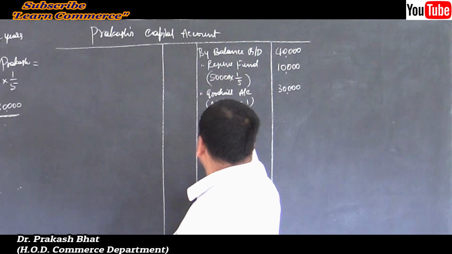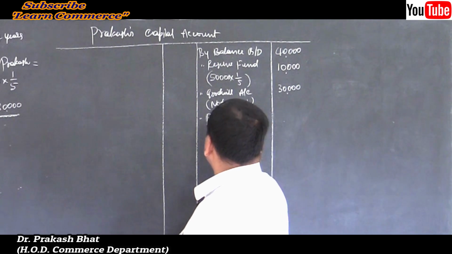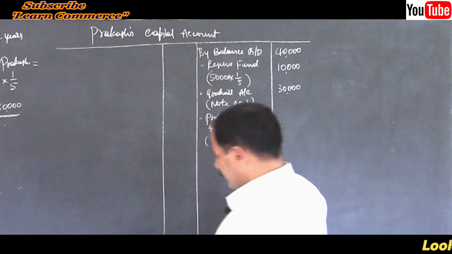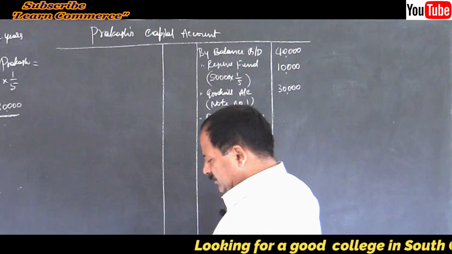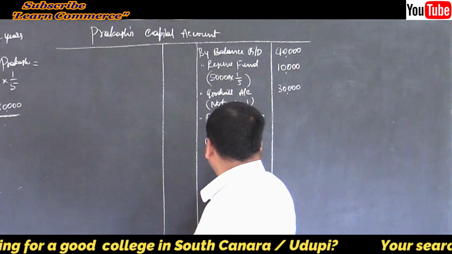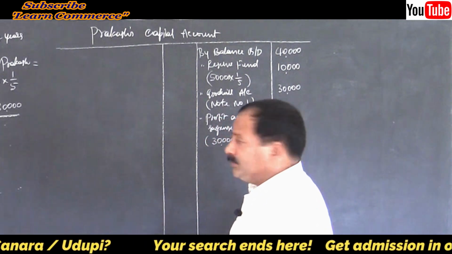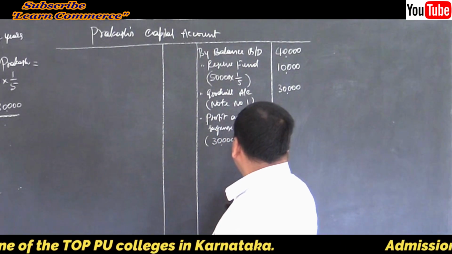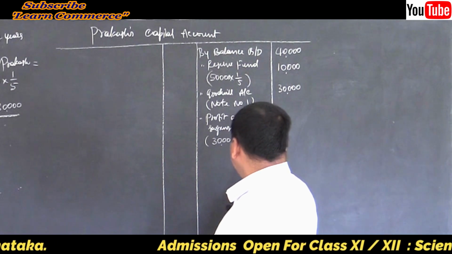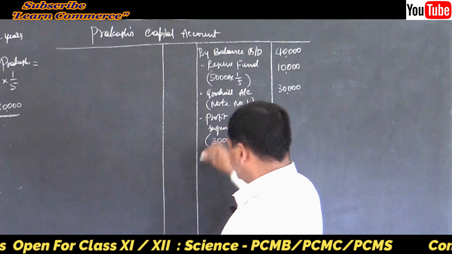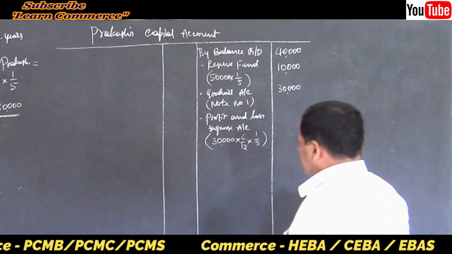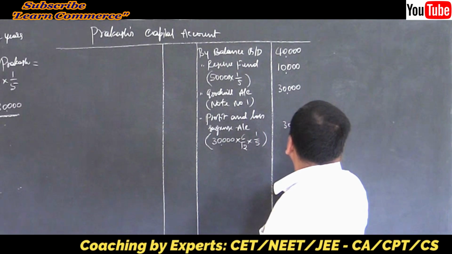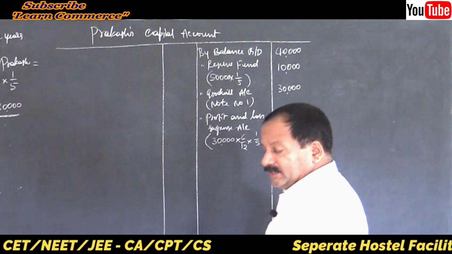Profit and loss suspense account, current year profit. Show the calculations. Current year profit they told is 30,000, for 6 months, right? Yes, 6 months, 6/12 into his share 1/5. Calculate, simplify it. It will come to 3,000, right?